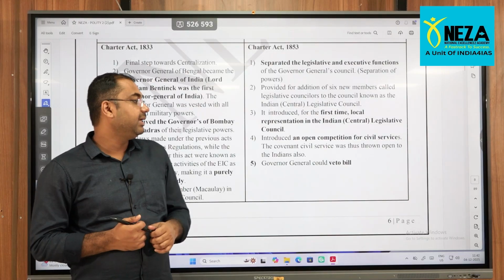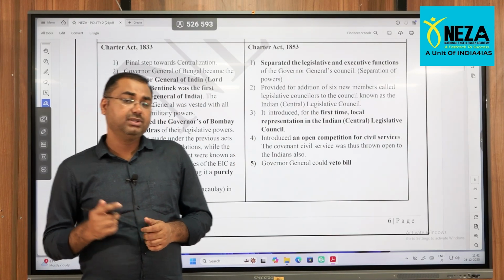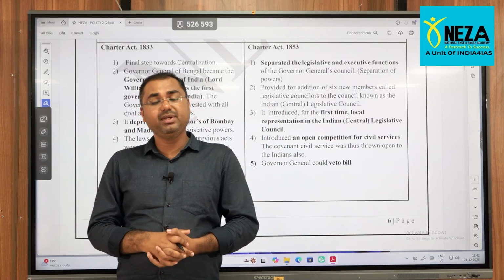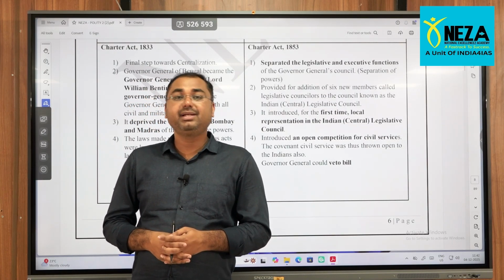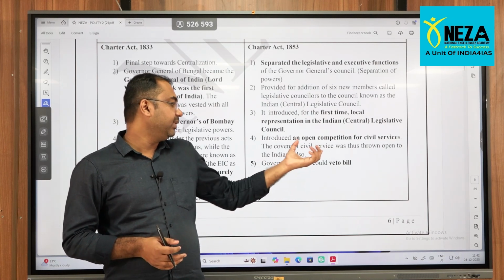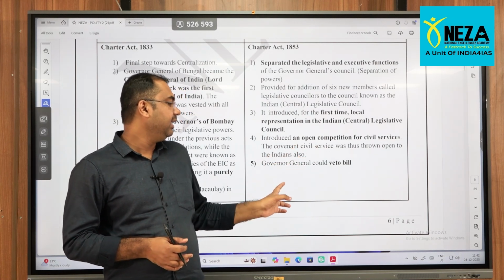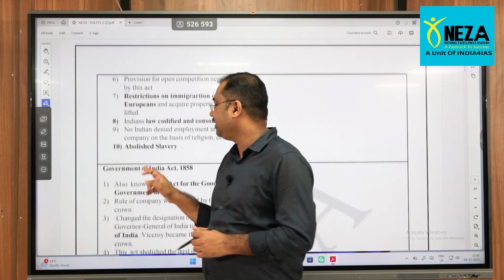So it covers the different examinations, because earlier, if you wanted to appear for the UPSC, what we call it today, at that time you were supposed to be right in Britain itself, not in India. Through this act it was open to Indians also. So these are a few major developments through these acts.